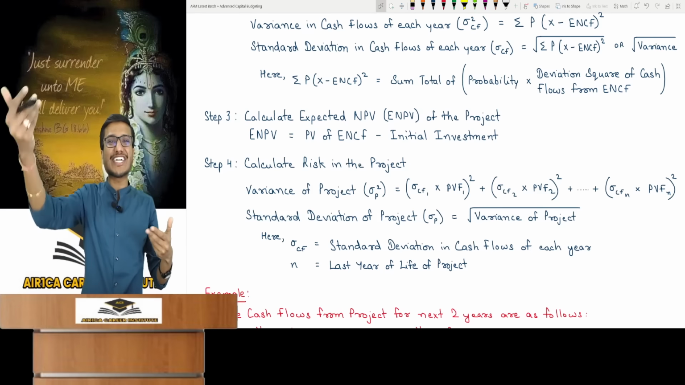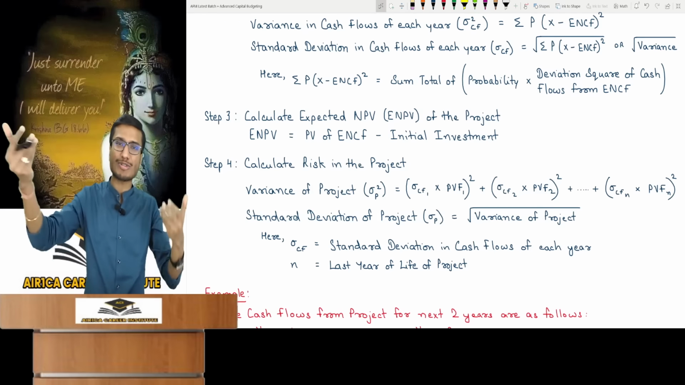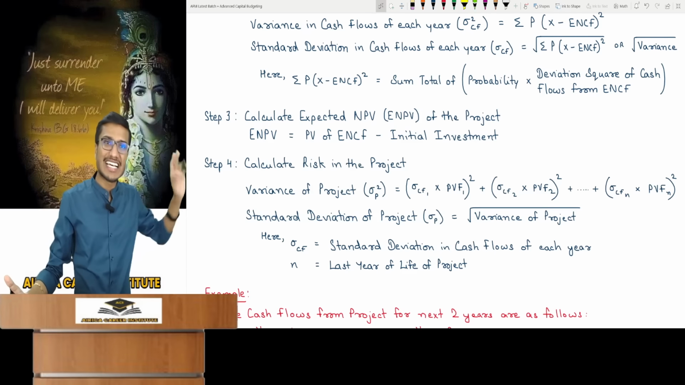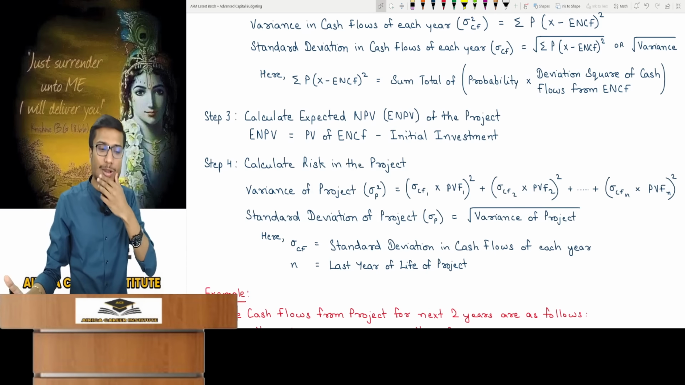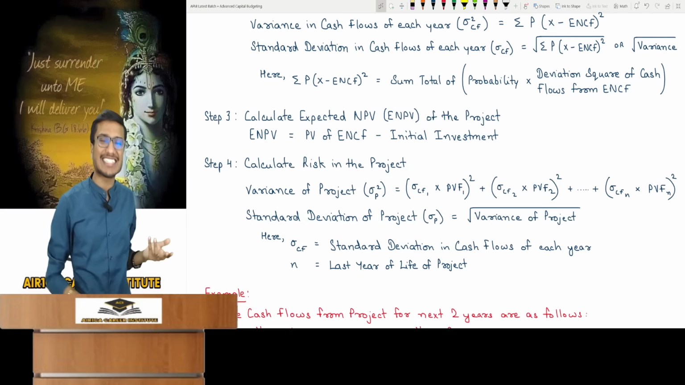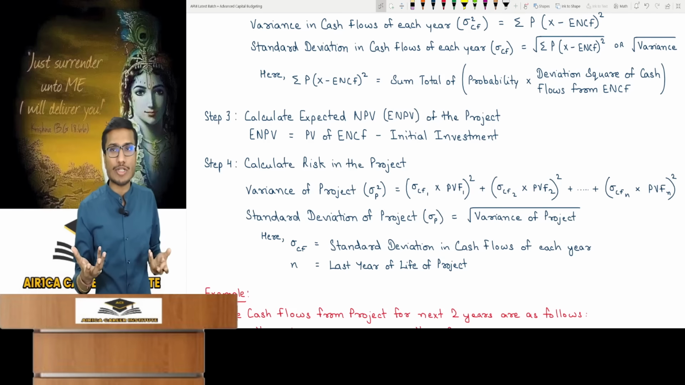Calculate the PV of ENCF. Now you have the ENCF for each year. Calculate its PV minus initial investment to get expected NPV. How will you calculate risk in project? How do we determine project risk? It's the risk we found in cash flows, that's project risk. The cash flow risk is project risk.